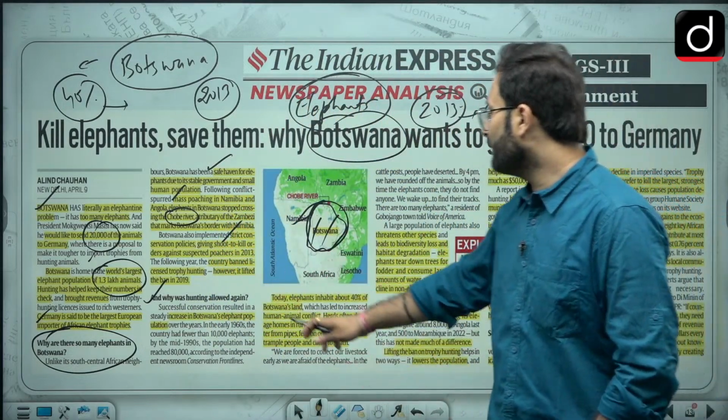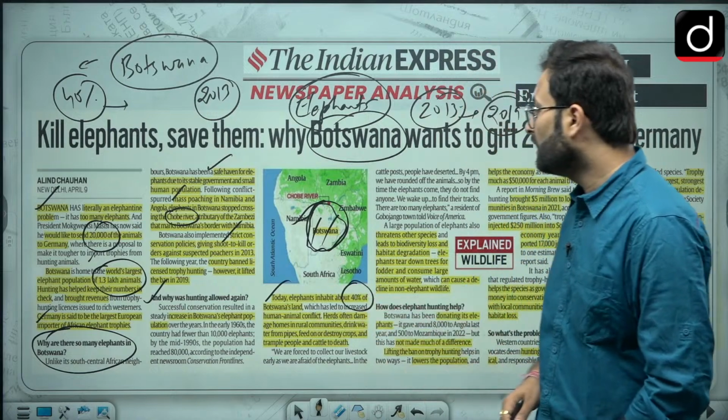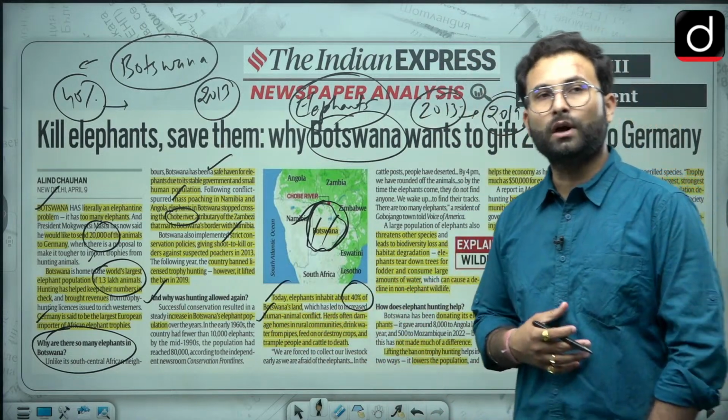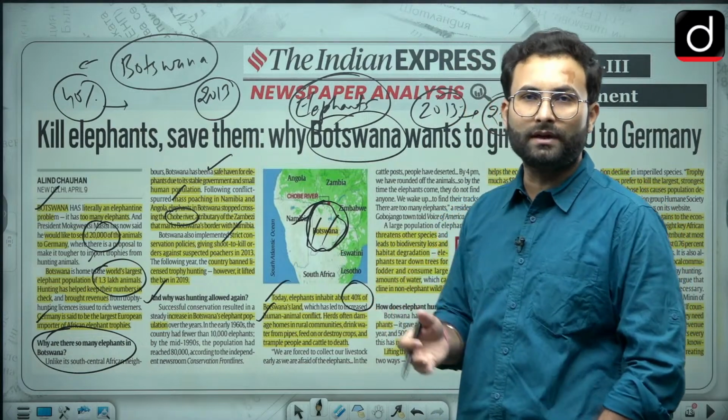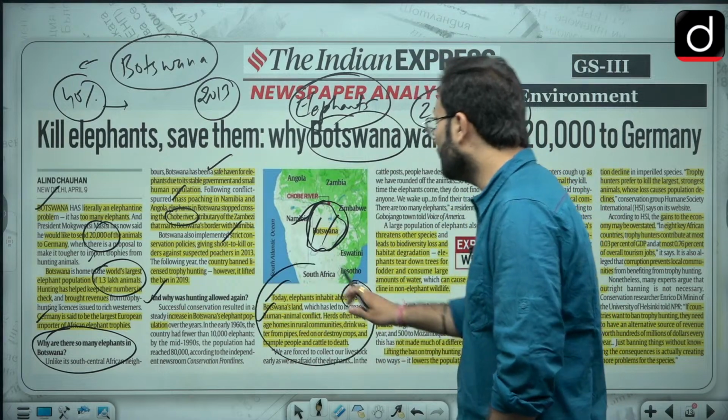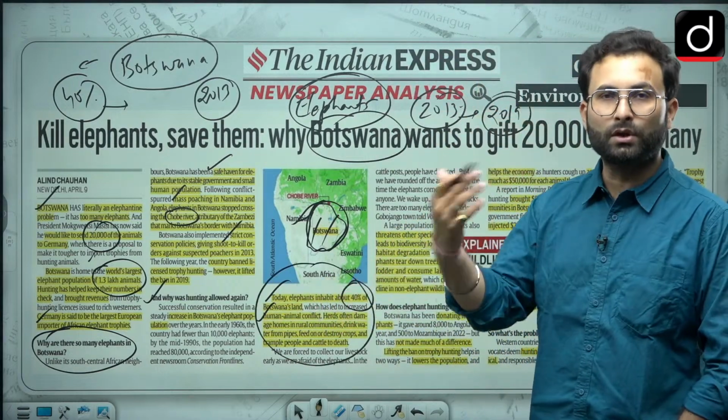Today elephants inhabit nearly 40% of the area. There is human-animal conflict, and there are herds of animals entering into the rural areas. They are destroying the fields, they are using excess water. All these things are happening over there. Ultimately they are troubling the communities which are living over here.